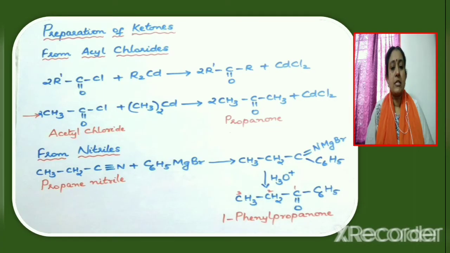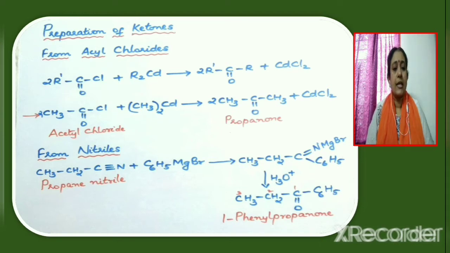Let us now discuss the various methods of preparation of ketones. First method, from acyl chlorides or acid chloride. You know that an acid chloride is RCOCl. When an acid chloride reacts with dialkyl cadmium, that is R2Cd, we get a ketone. The byproduct obtained is cadmium chloride.